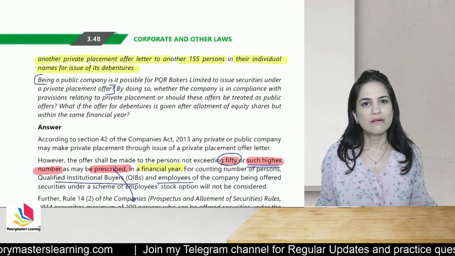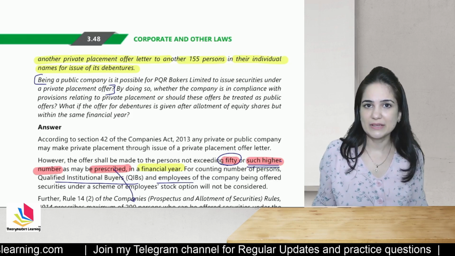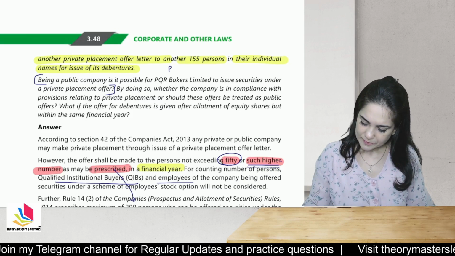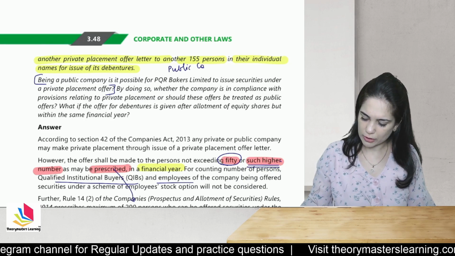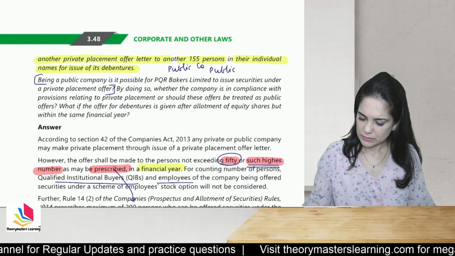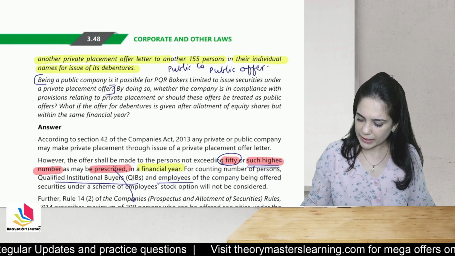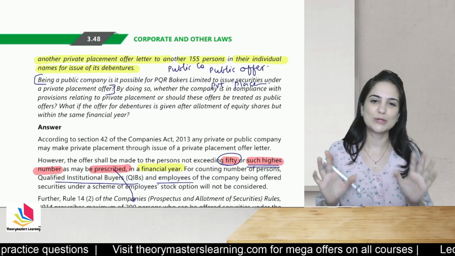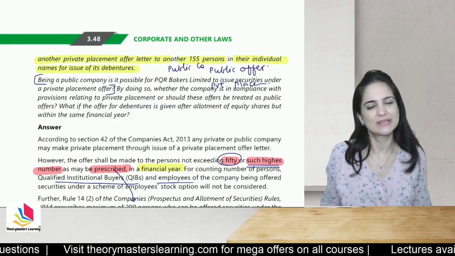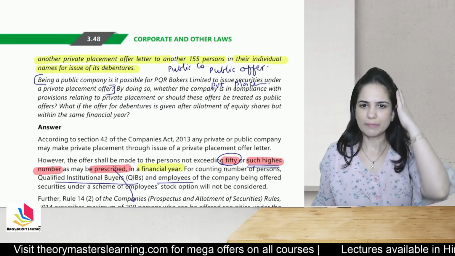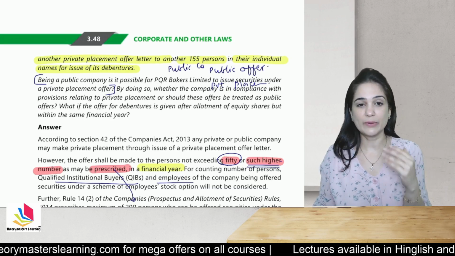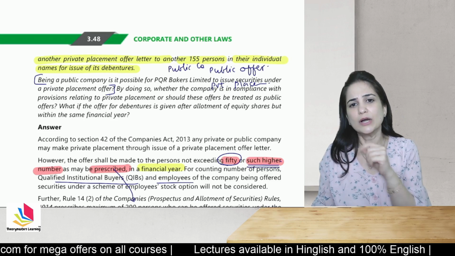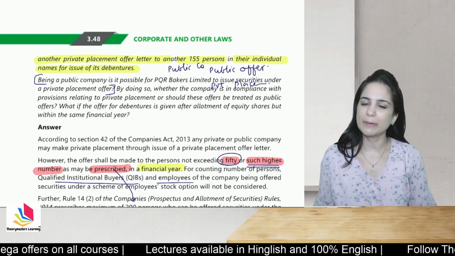Yes. Even a public company can offer shares through private placement. See, a public company can go for a public offer, or it can issue shares through private placement. There's no restriction, as long as you're complying with the provisions. So by doing so, is the company in compliance with the provisions relating to private placement, or should these offers be considered as public offers?